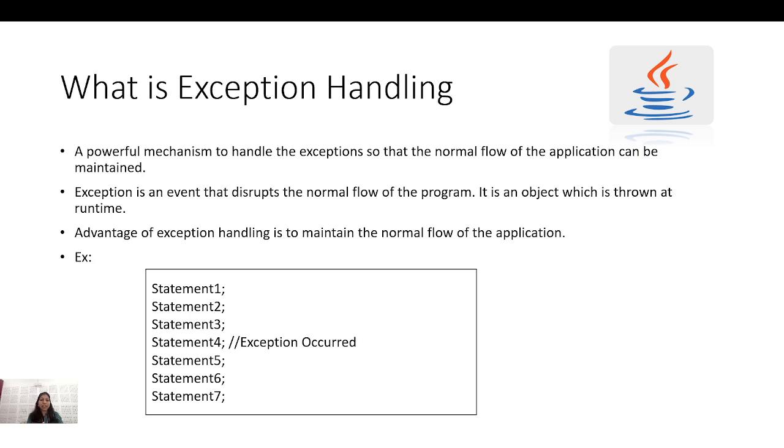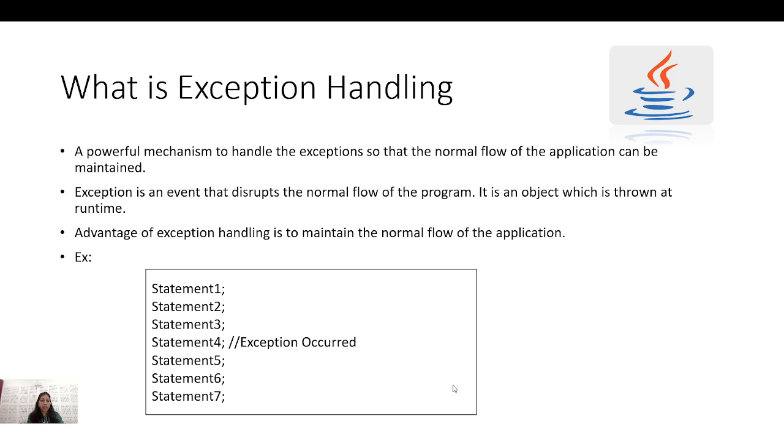An exception is an event that disrupts the normal flow of the program. What is an exception? In the middle of my flow, my sequence of code, something happens that will disrupt my normal flow of the application. It is the object which will be thrown at runtime. The advantage of exception handling is to maintain the normal flow of the application.